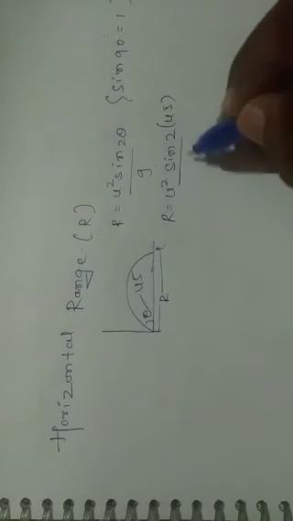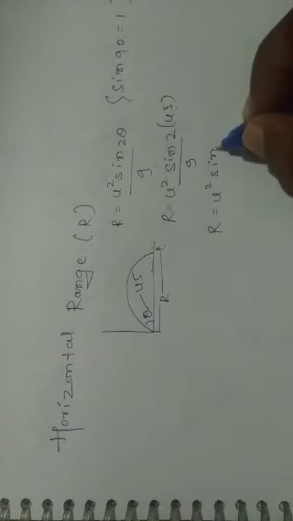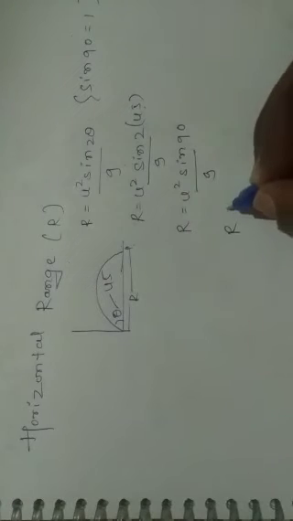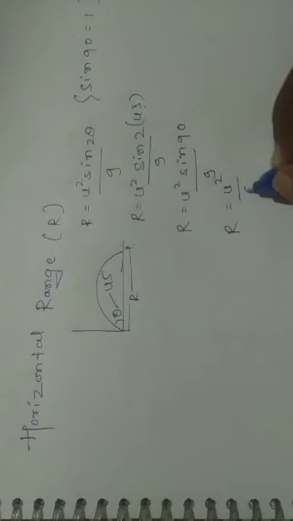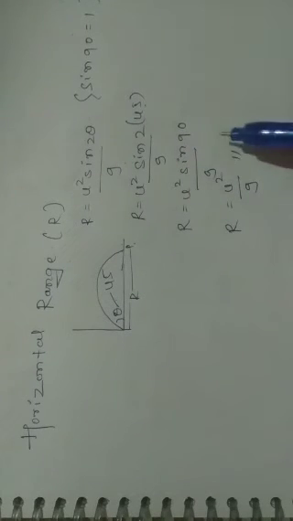So R is equal to u square sine 90 divided by g, and sine 90 means 1. So the maximum range R is equal to u square divided by g. We get maximum height when theta is 90 degrees, and we get maximum range when theta is 45 degrees.